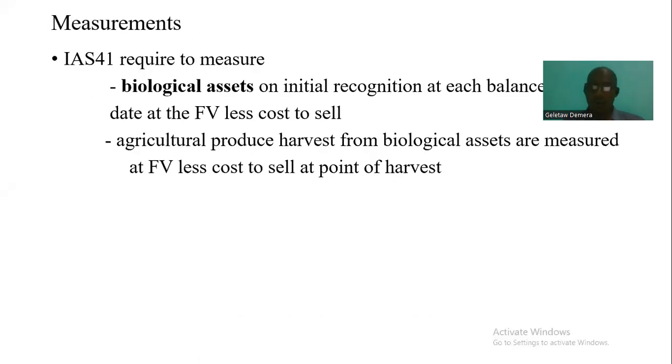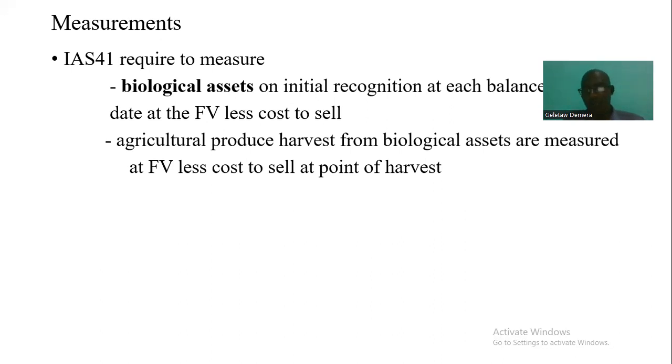The measurement issue: how we measure. As accountants, we must measure. You may be an accountant in an agricultural activity performed by the business, and the question is how we measure biological assets. It is based on initial recognition at the balance sheet date, and fair value less cost to sell. If there is no fair value, you may look at local industry practice. If there is still no fair value, go to historical cost minus impairment loss or accumulated depreciation.